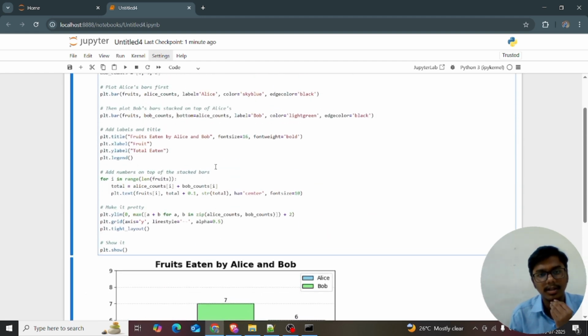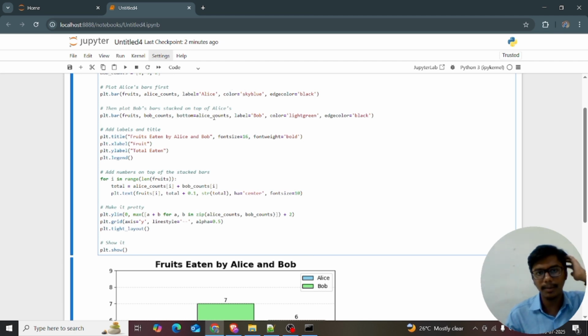Okay. So bottom is equal to Alice counts, label is equal to Bob, color is equal to Bob's color. Bottom means I just stacked it on top of the Alice bars. I just want to put the Alice bars at the bottom and keep the Bobs upwards.